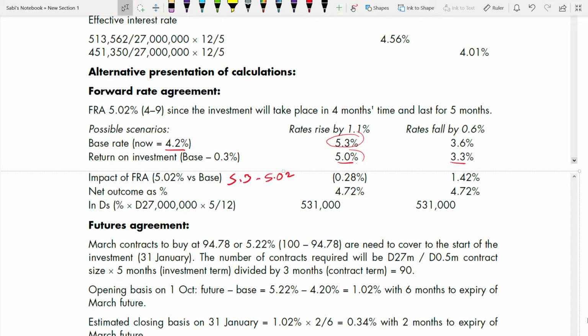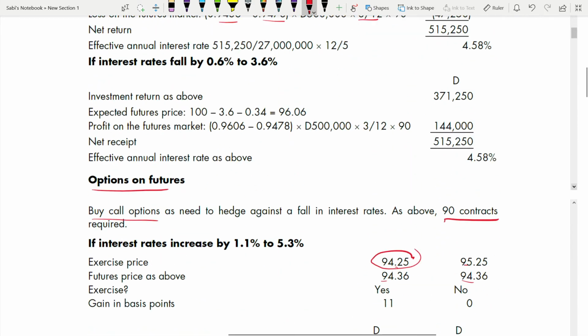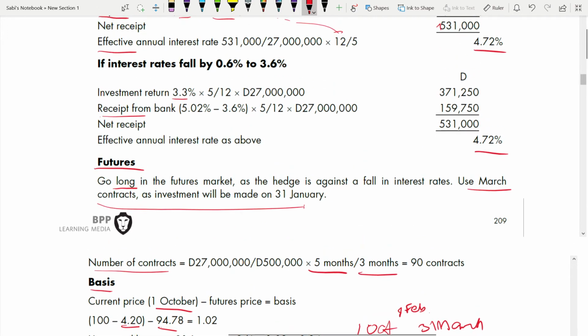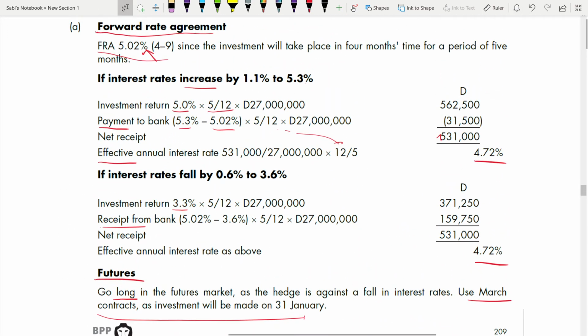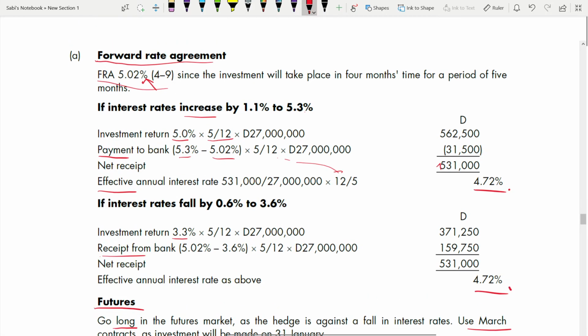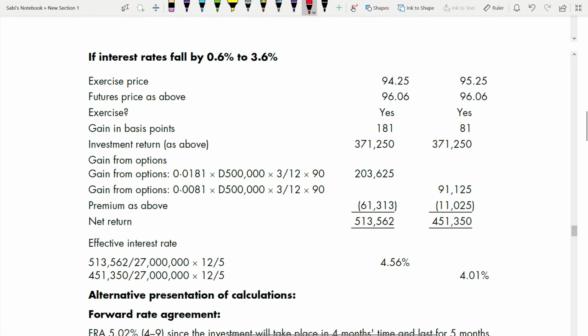So net outcome will be 4.72. How 4.72? 5 minus 0.28. Okay, return on investment minus impact of FRA. So you're getting 4.72. You should get the same. Okay, net outcome as percentage. Are we getting here what we calculated with FRA? Yes, exactly. We got 4.72 here and 4.72 here. You see, you should get the same.